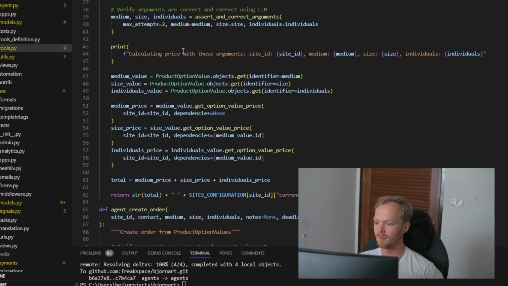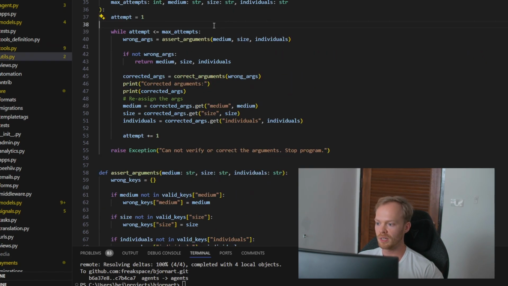So in my calculate price, this is sort of where some of the matching happens as well. So it gets the medium, the size, and the individual keys, but they might be incorrect. Maybe the first call through the agent to the language model returns the wrong keys. So this is actually where I call the language model again. So I have this function here, assert and correct arguments. This one basically just asserts that the arguments are correct, and if they are not correct, then it's going to call the language model.